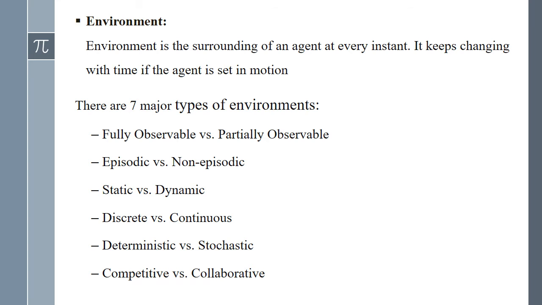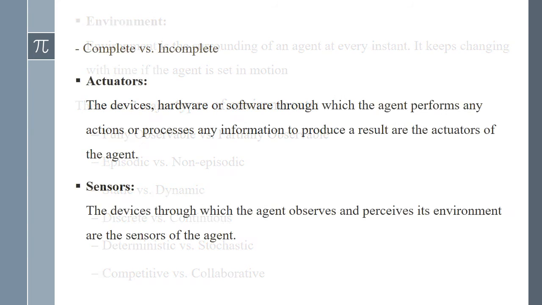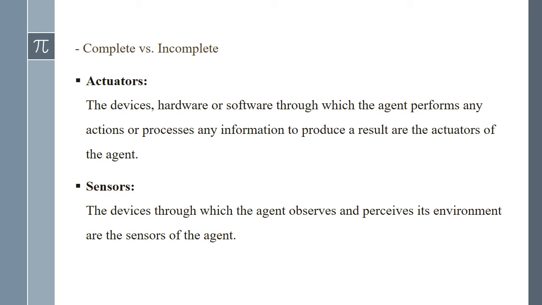The sixth category is competitive versus collaborative. Competitive AI environments pit AI agents against each other in order to optimize a specific outcome. Games such as Go or chess are examples of competitive AI environments. Collaborative AI environments rely on cooperation between multiple AI agents. Self-driving vehicles cooperating to avoid collisions or smart home sensor interactions are examples of collaborative AI environments. The last category of AI environment is complete versus incomplete.